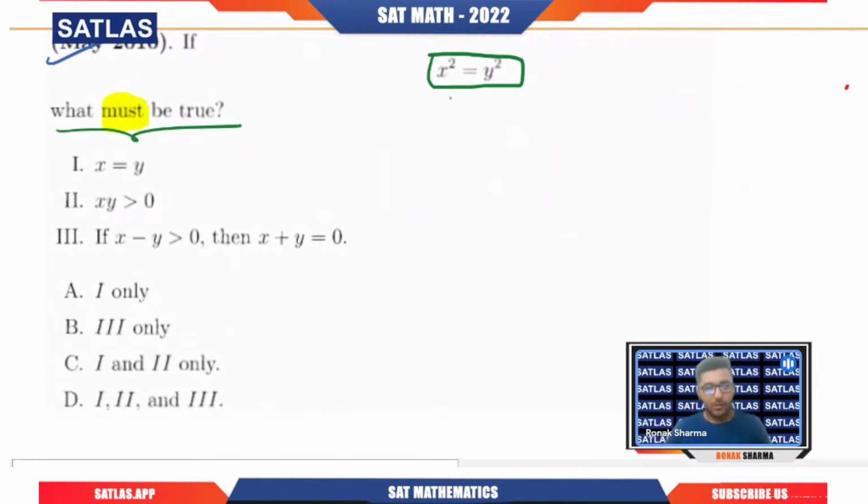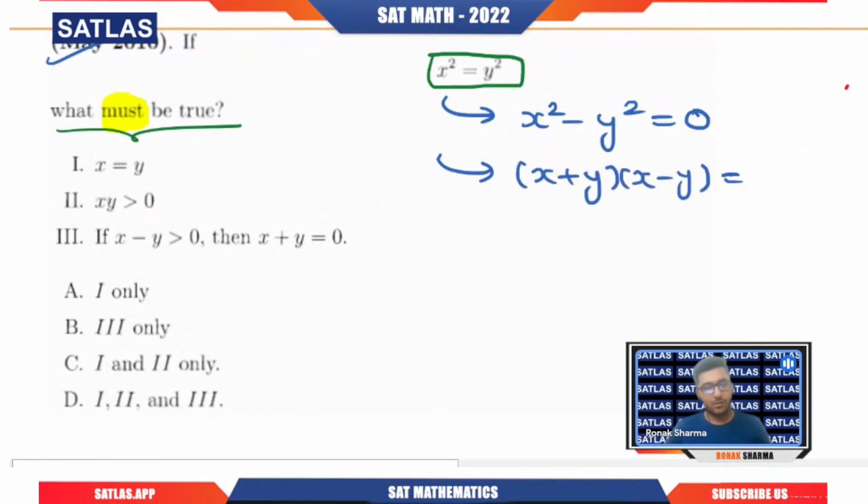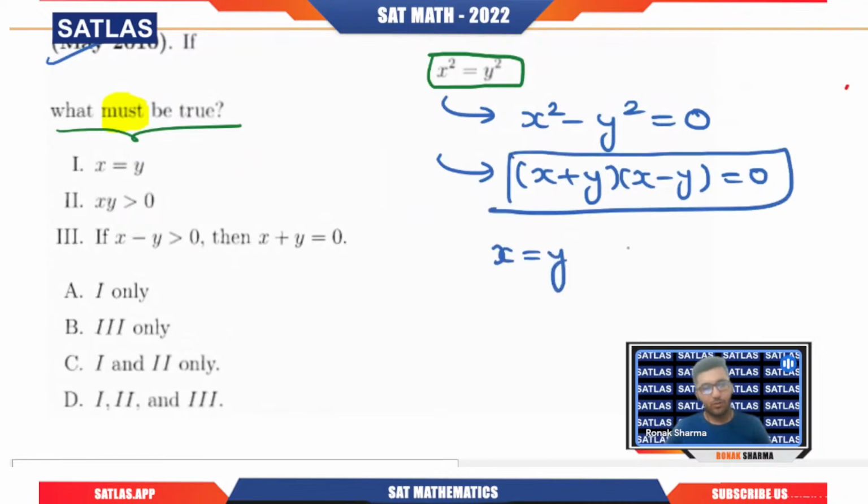Okay, now you see that if we have x square equals to y square, I can write it as x square minus y square equals to 0. And when we see this particular equation, we know that we can write it as x plus y times x minus y equals to 0, right? This will give you x equals to y, or we have x equals to minus y, right? Because if you put this particular factor to be 0, this will give you x equals to y, or if you put this factor equals to 0, we'll have x equals to minus y. Why have I put or here? Can anybody tell me why I have put or here?